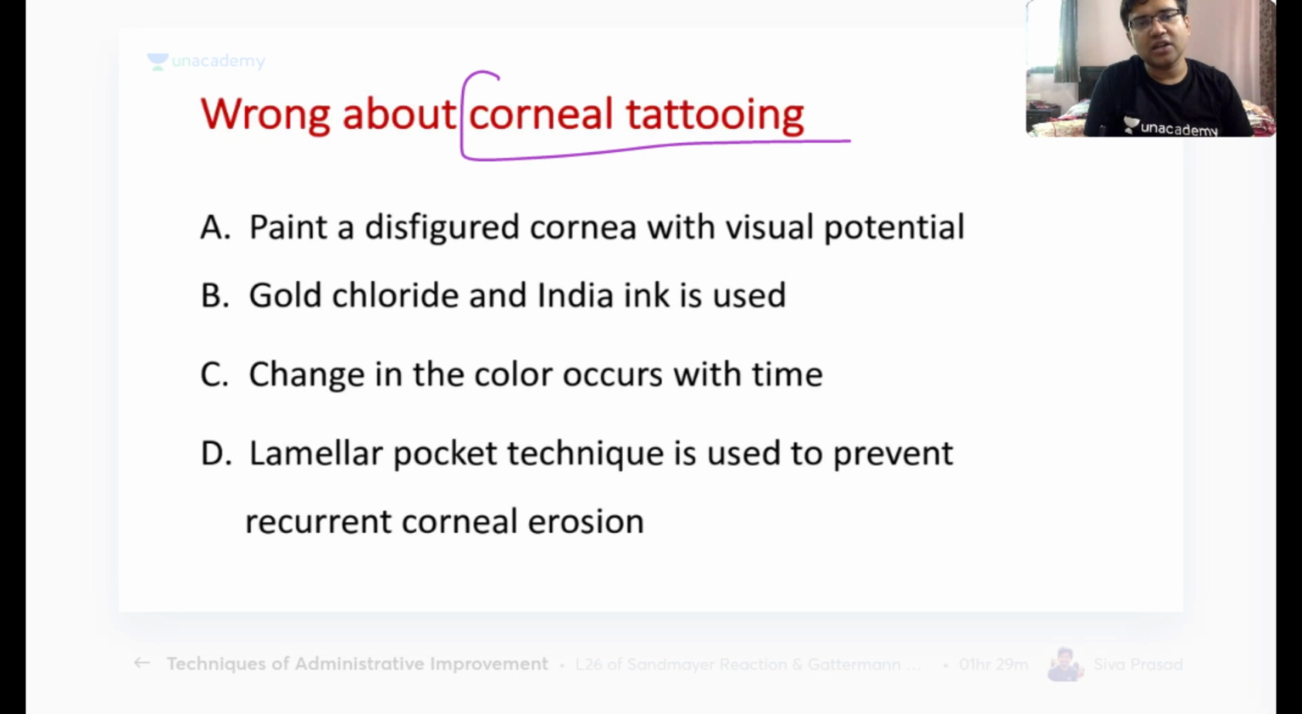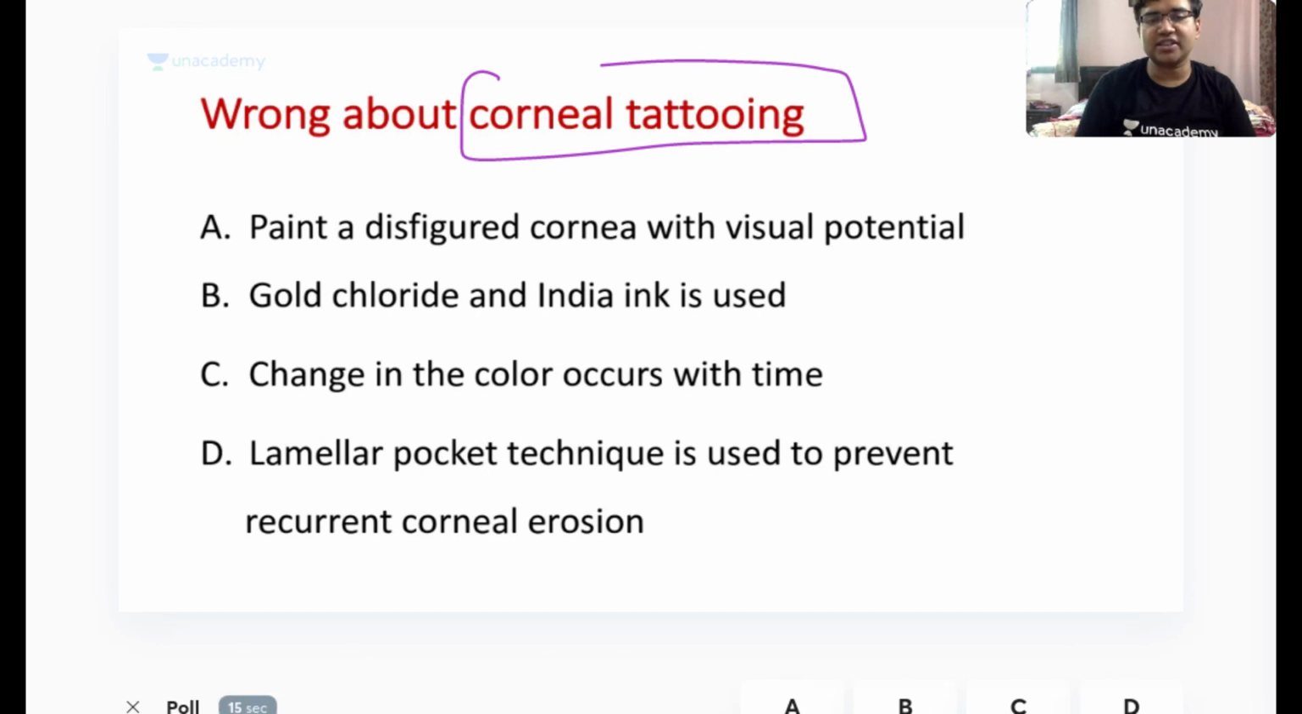So with this, I come to corneal tattooing, a very important procedure which was asked in the All India exam a few years back. Which is wrong about corneal tattooing? Paint a disfigured cornea with visual potential. Gold chloride and India ink is used. Change in the color occurs with time. Lamellar pocket technique is used to prevent recurrent corneal erosions in these patients. So try to answer which of the following is the wrong statement.